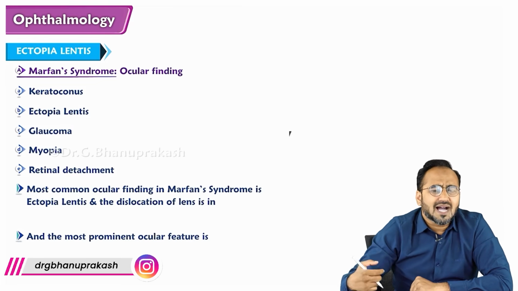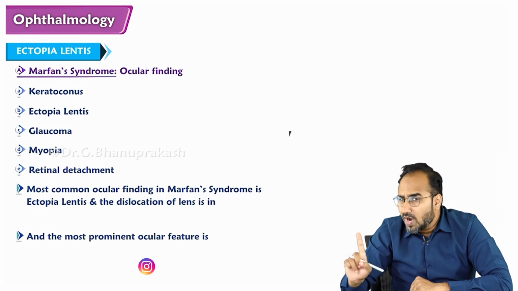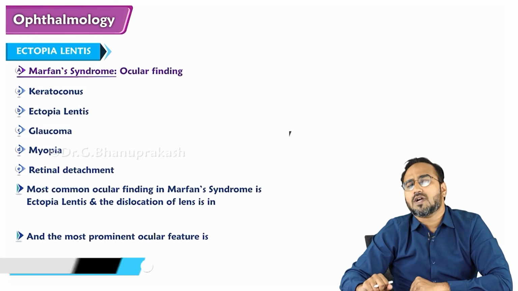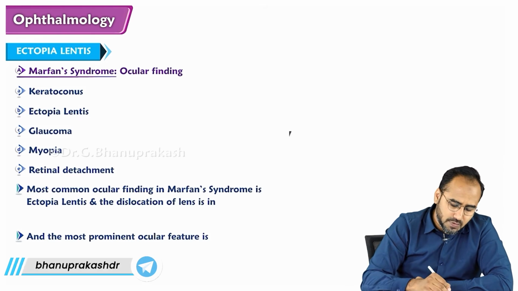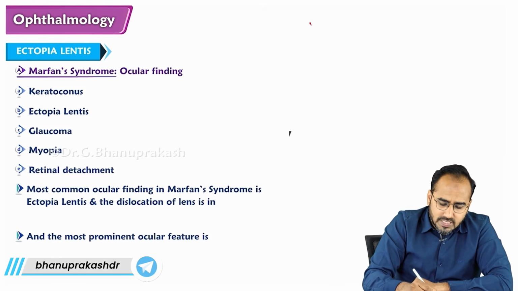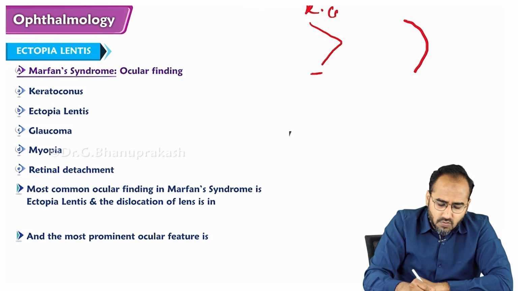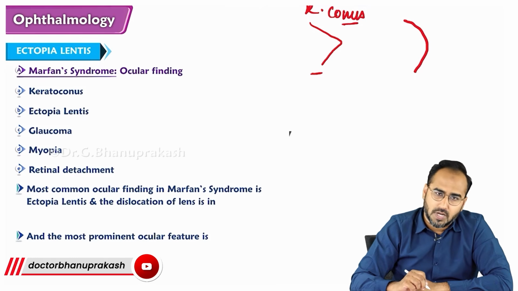What are the other ocular features of the patient suffering with Marfan syndrome? One ocular feature is Ectopia Lentis. Apart from Ectopia Lentis, what else can you see? In Marfan syndrome, you will see keratoconus. What is meant by keratoconus, guys? This is the normal cornea and this is the condition called keratoconus. Keratoconus is a conical shaped cornea.